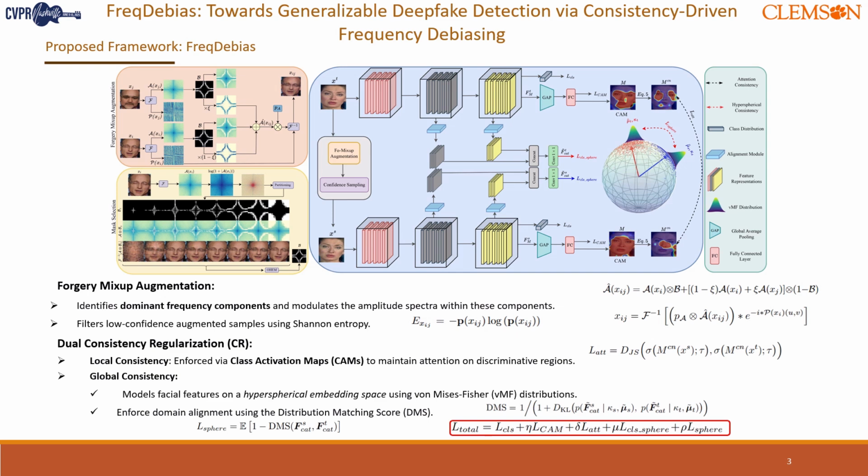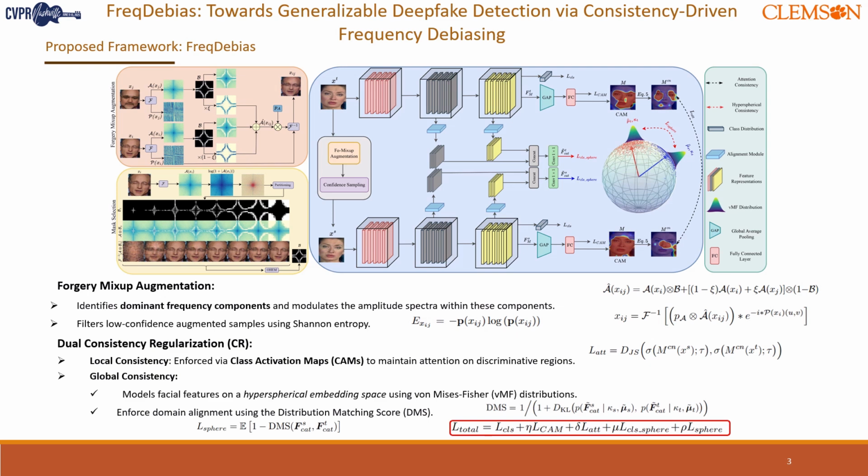Forgery mix-up focuses specifically on the dominant frequency components, the ones the model is overly relying on. Here's how it works. For each forgery image, we transform it into the frequency domain using FFT, separating its amplitude and phase. We then partition the amplitude spectrum into angular segments, and apply k-means clustering to identify important frequency ranges. Using a pre-trained detector, we estimate how much each frequency component contributes to the classification loss. This lets us select the frequency bands that the model is most sensitive to, the dominant ones.